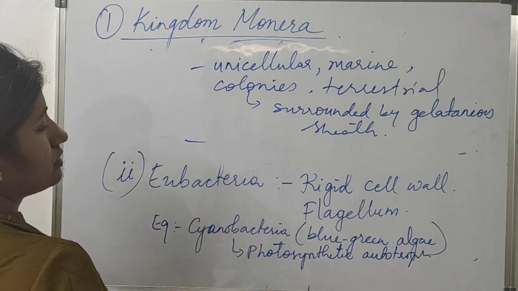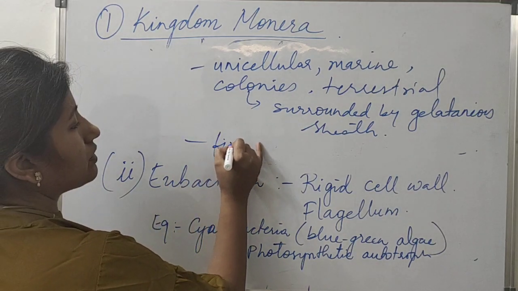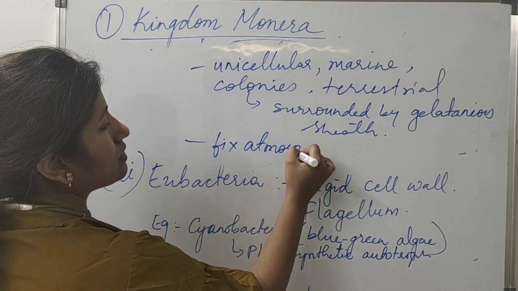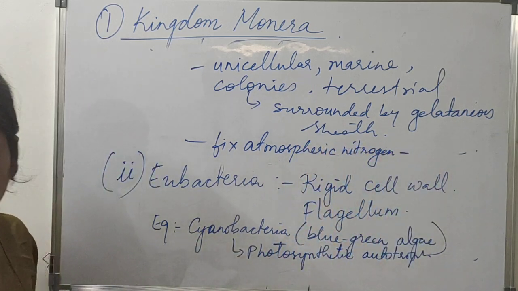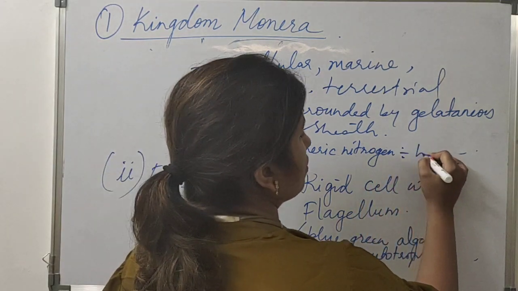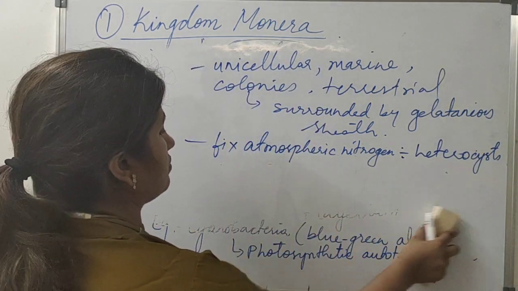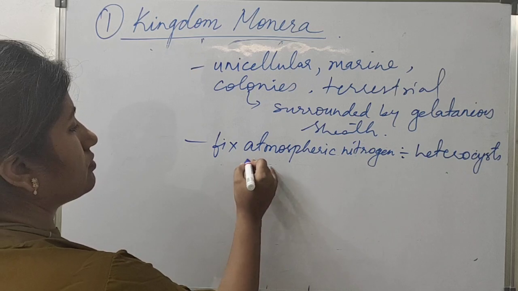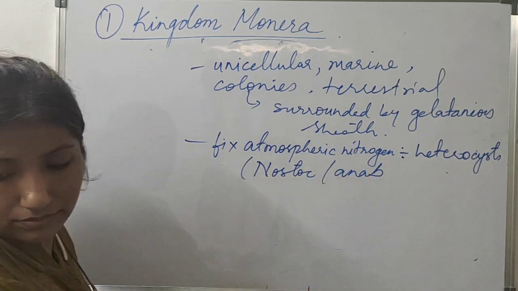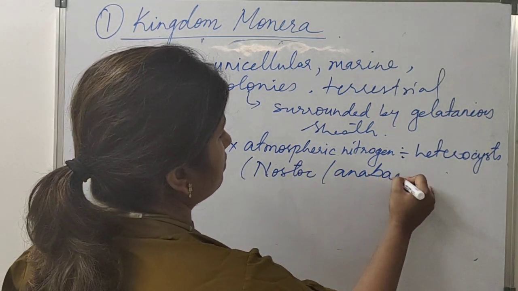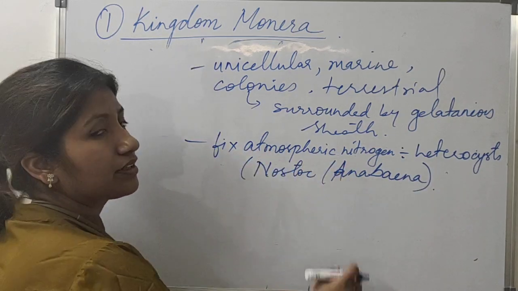And this cyanobacteria, they can also fix atmospheric nitrogen. Example is Nostoc and Anabaena. They are called heterocyst. These are some of the cyanobacteria which can fix atmospheric nitrogen.